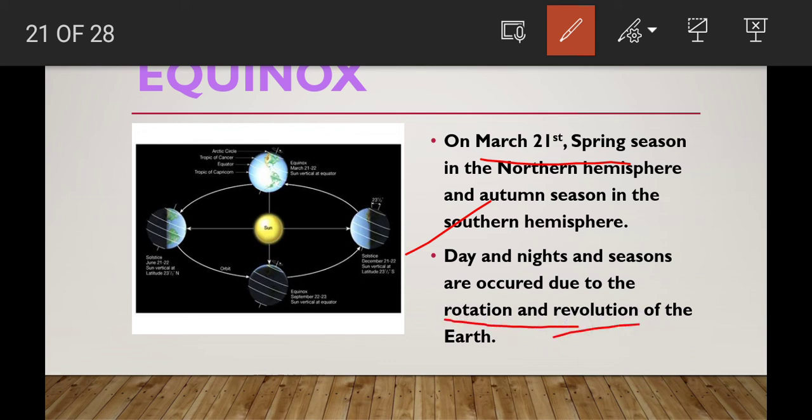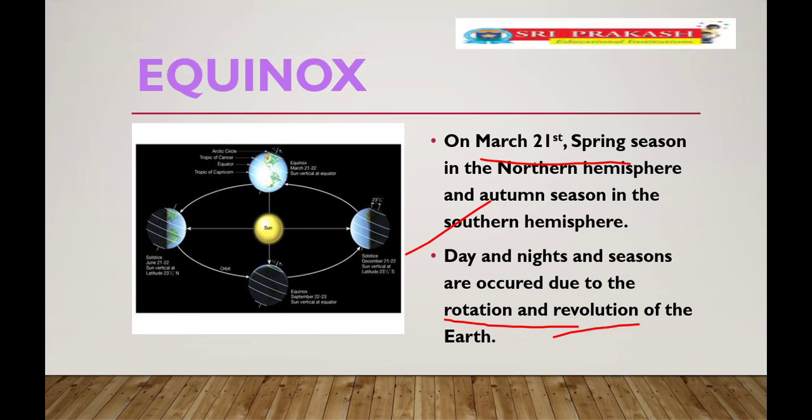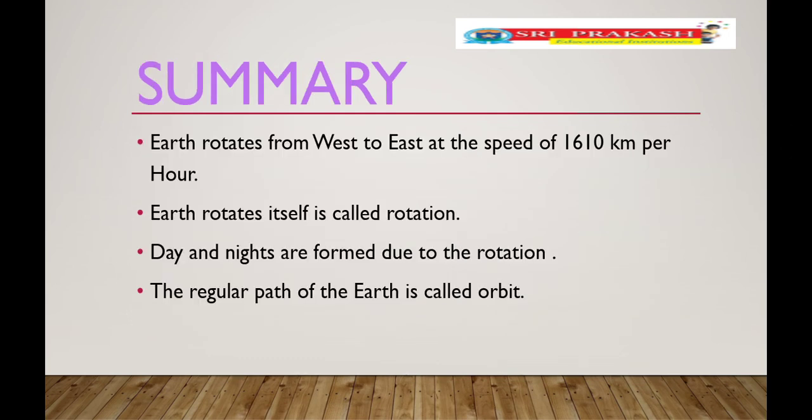Rotation and revolution are done by the Earth. When the Earth moves itself, it is called rotation. When the Earth revolves around the Sun, it is called revolution. Did you understand, children? Okay. Summary. Earth rotates from west to east direction at the speed of 1610 kilometers per hour. Earth rotating itself is called rotation. Day and nights are formed due to the rotation.